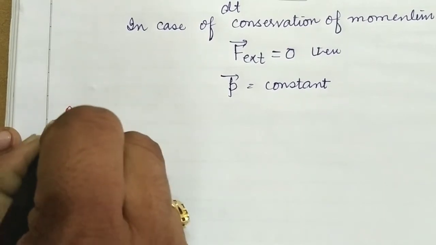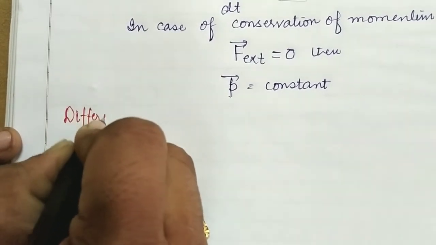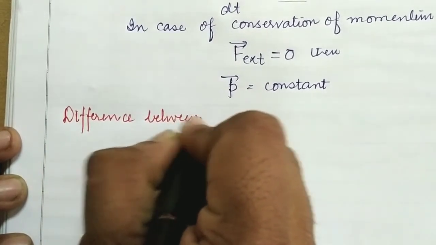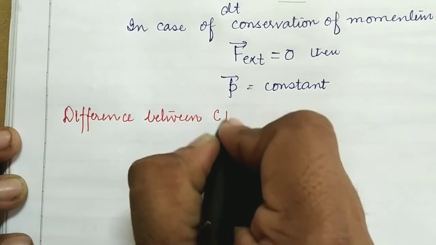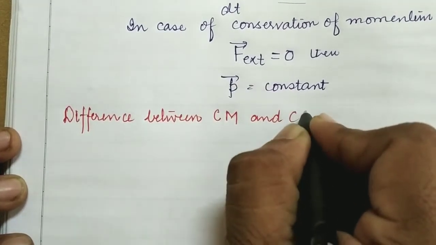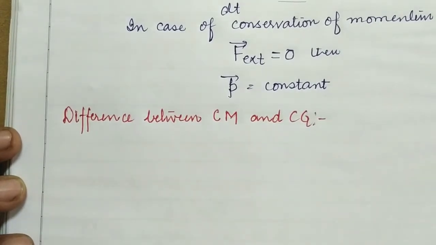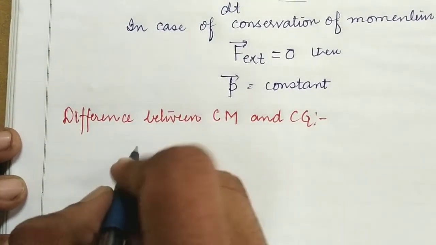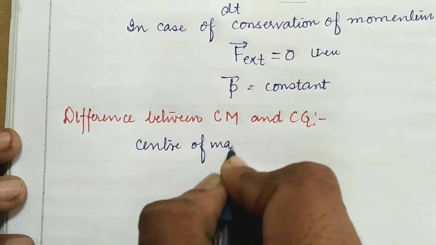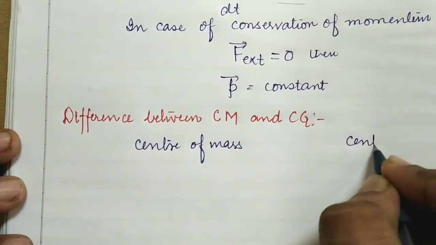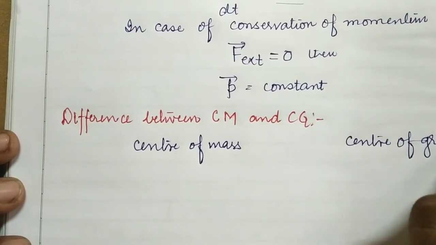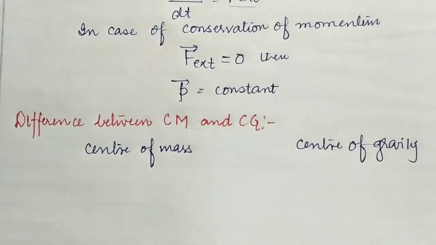Difference between center of mass, that is Cm, and center of gravity, that is Cg. Okay students, so what do you mean by the center of mass and what do you mean by center of gravity?